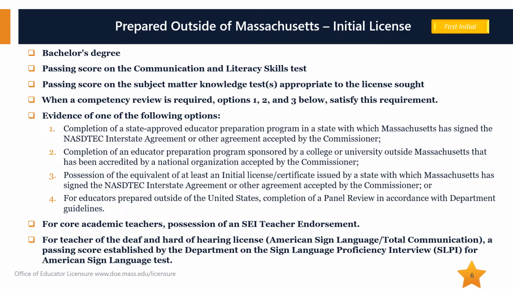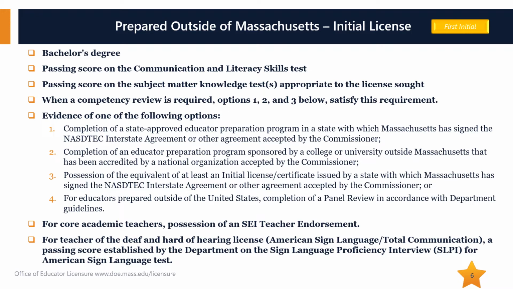This slide contains an overview of the basic requirements for initial licensure, specifically for individuals prepared as teachers outside of Massachusetts. These requirements include possession of a bachelor's degree, a passing score on the Communication and Literacy Skills Test, all applicable subject matter tests, and submission of evidence of one of the 4 options noted. When a competency review is required, evidence of options 1, 2, or 3 satisfies the subject matter knowledge requirements.